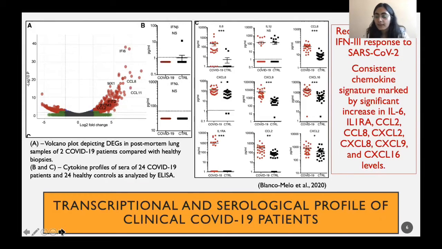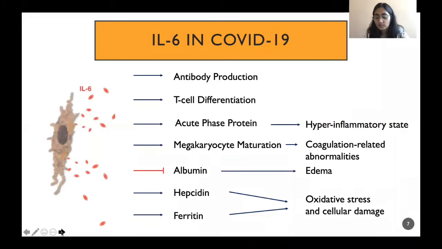To get a feel of the biological significance of these chemokines, let's look at the most prominent one, the IL-6, which has been widely associated with severity and mortality in COVID-19 patients.